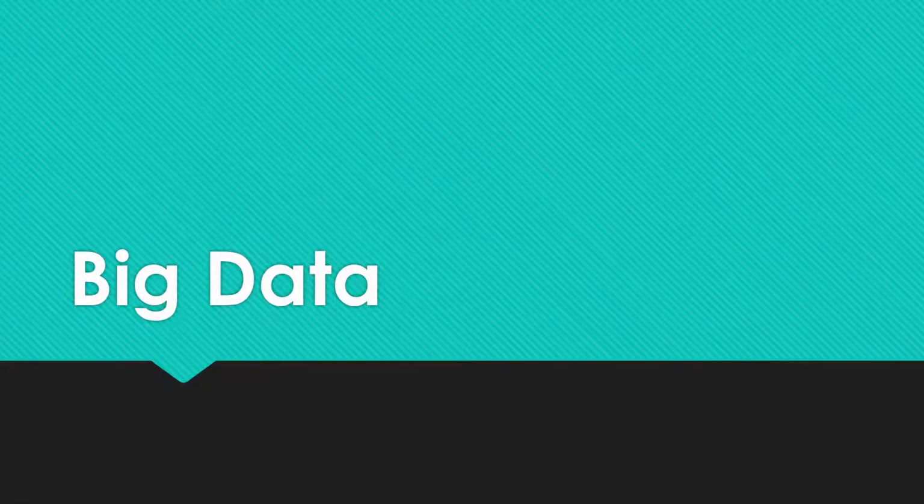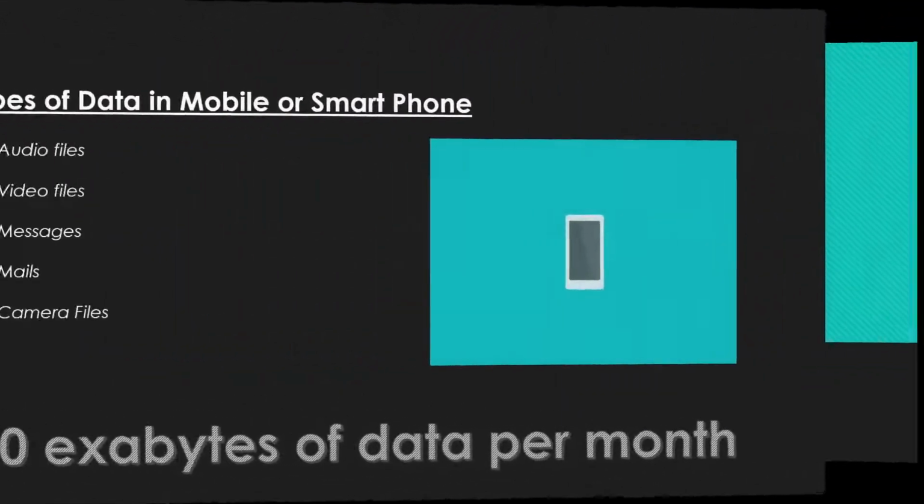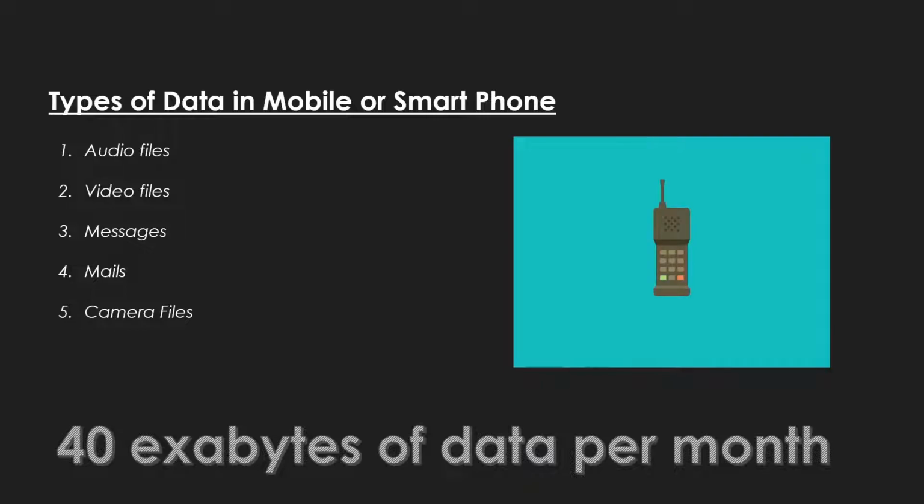Big data: big is nothing but a large amount, and data is just data. So a large amount of data is known as big data. I will explain big data with the example of a smartphone, looking at the types of data in a mobile.